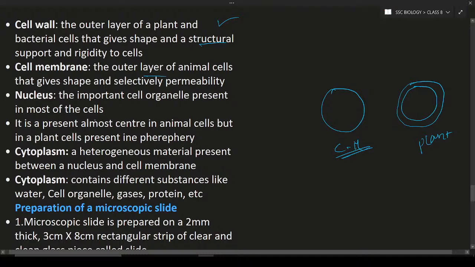The cell membrane is semi-permeable or selectively permeable. It means it will allow only certain substances to pass through it. That is known as semi-permeable.